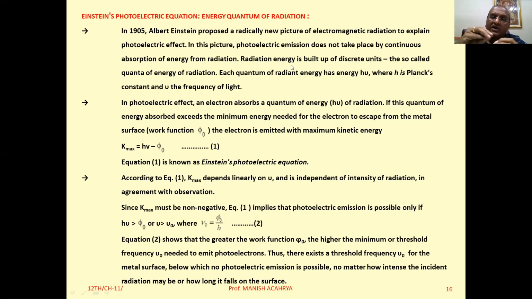So continuous emission of the energy is not there. Energy is emitted in the form of quanta, hf, hf, hf, like that, or 2hf or 3hf. So it is always in the integer multiple of hf. So energy that is emitted equal to nhf, where n, that is integer, 1, 2, 3, 4, like that.